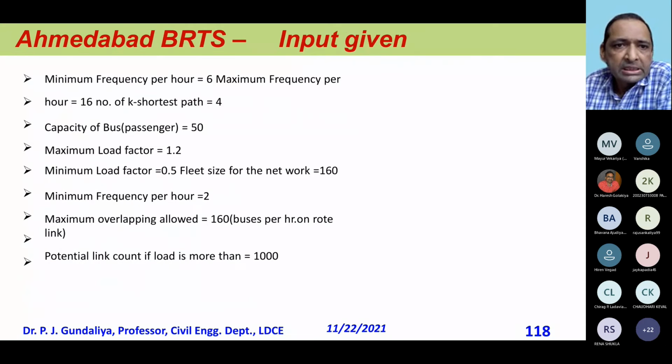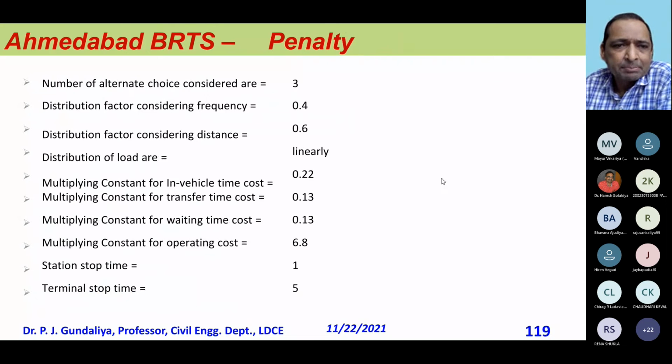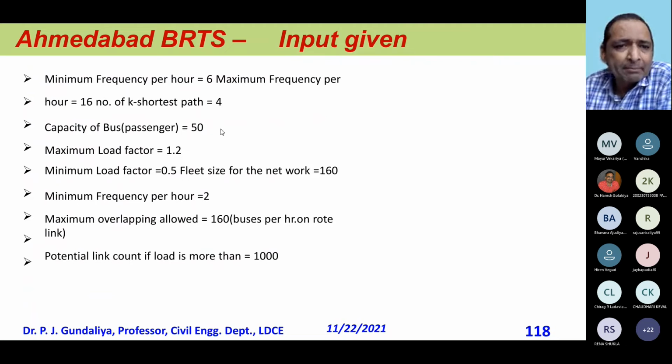So these are all the parameters. You see parameters like bus capacity, minimum frequency, a minimum frequency of 6 every hour should come, minimum load factor, minimum frequency per hour too, maximum overlapping allowed 160 buses, and all these parameters have been given. These are all constraints for my objective function.